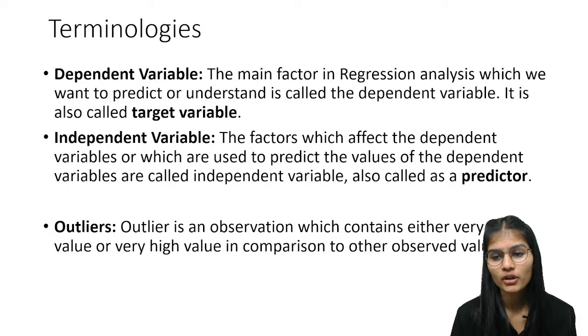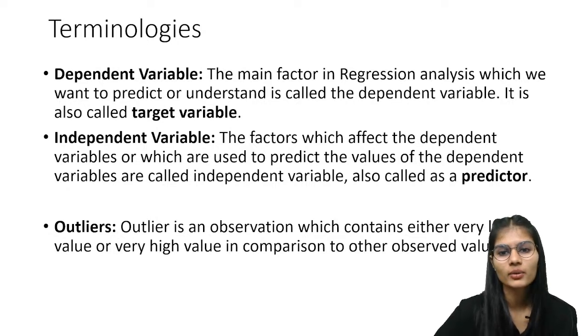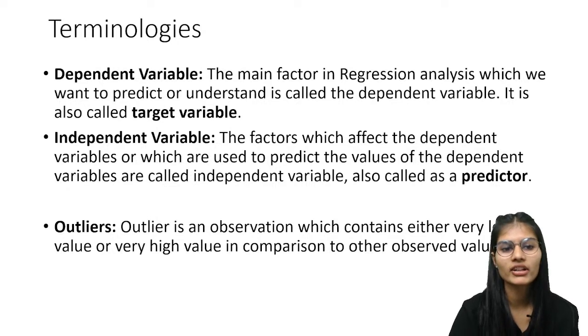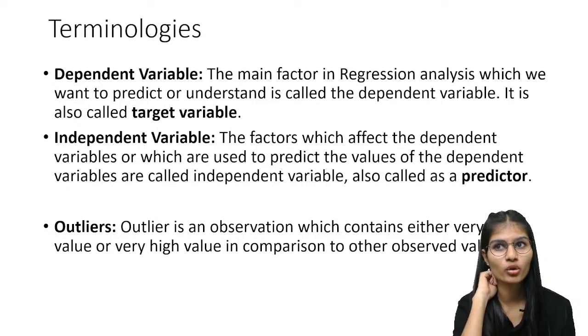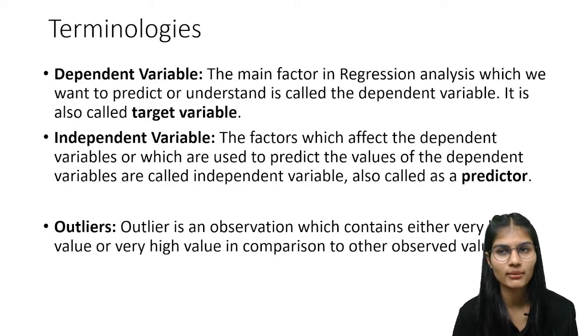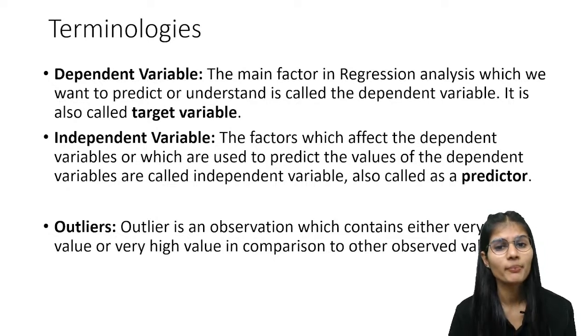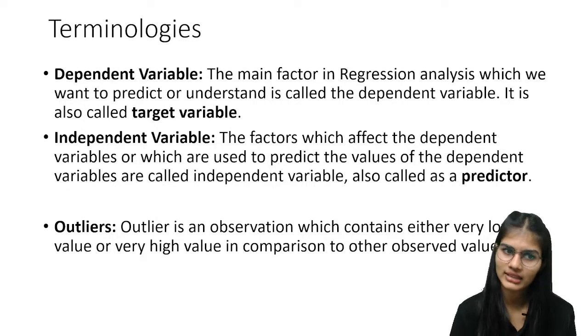Now talking about your independent variable. Now see, there is a very small difference between both of these things, and you have to understand it. Dependent is what you have to predict, that is called a dependent variable.